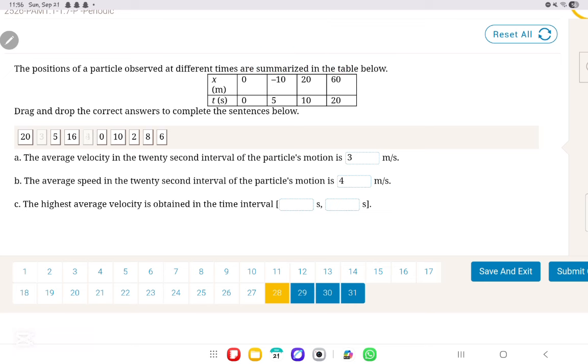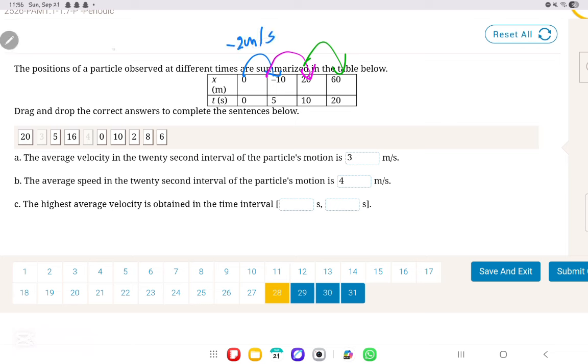Now, the highest average velocity is obtained in which time interval? Very simply, let's calculate the average velocity in this time interval in blue, this time interval in pink, and this time interval in green. Now, let us calculate it. What is the average velocity? It's displacement over time. So for the blue one, it's going to be X final minus X initial, minus 10 minus 0, which is minus 10, over the total time, which is 5 seconds. So it's minus 2 meters per second.